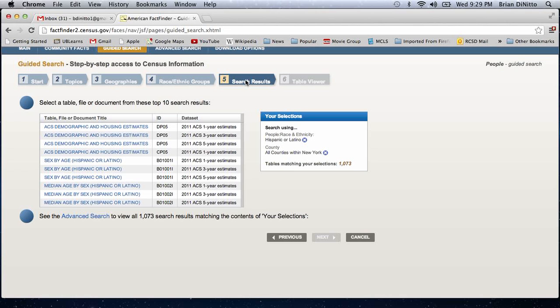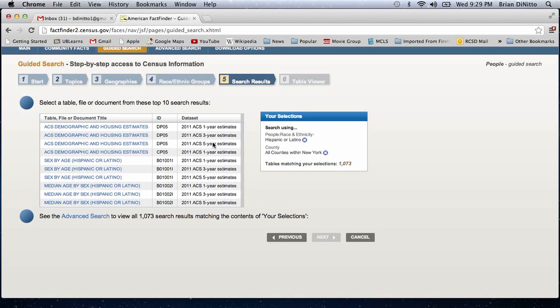And now these are the search results. These are the tables. There are 1,073 tables that mention Hispanic or Latino and counties within New York. So they are ranked. So I think if we look at the top few, it might be what we're hunting for. So these are from the American Community Survey, 1-year estimates, 3-year estimates, and 5-year estimates.